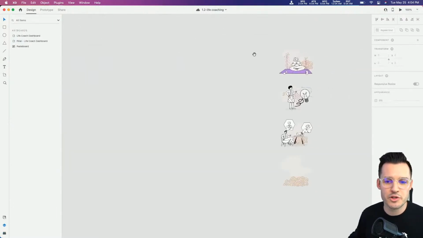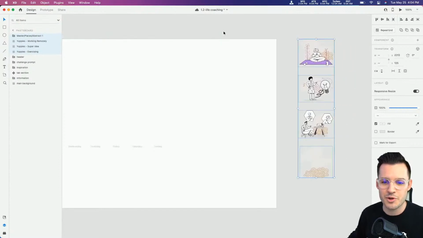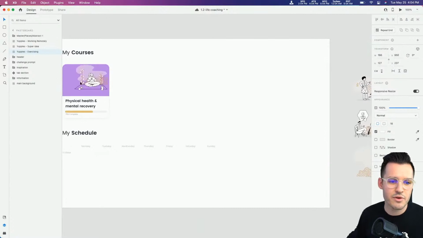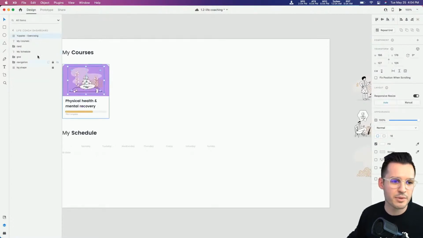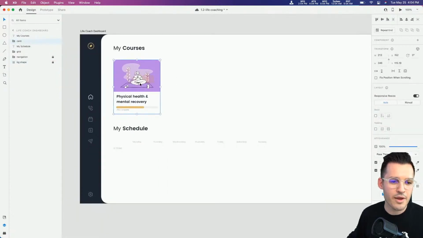I do have some illustrations also already that we might be using. I couldn't include these in your starting file, but I think they might work nicely for ours. Now, I'm going to drag this over and just pop it right in place there. And I'm going to bring it inside my card layer. And now we have a little card. Beautiful little card, easy, simple.